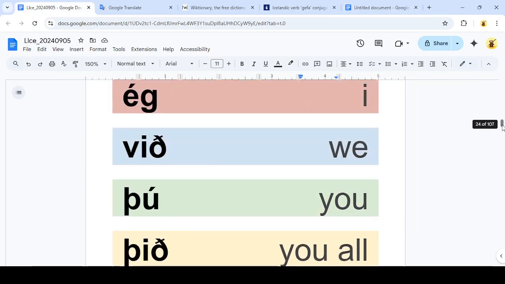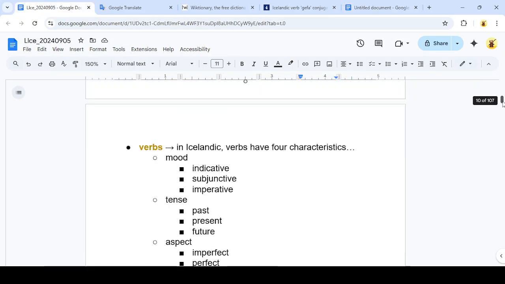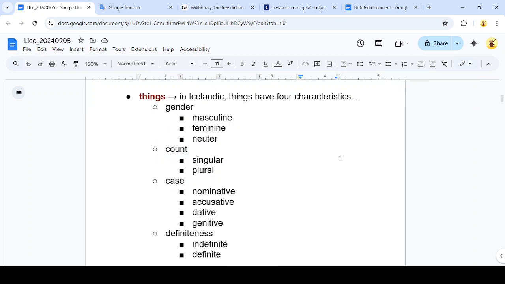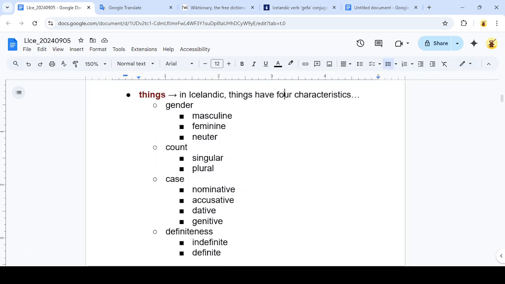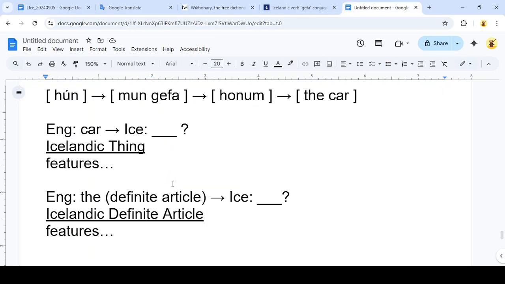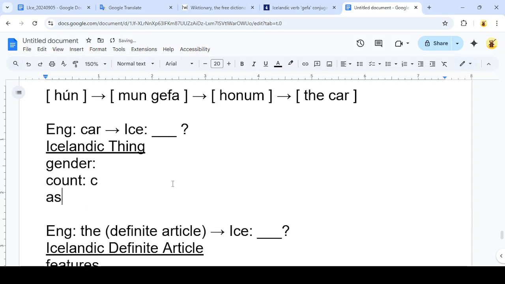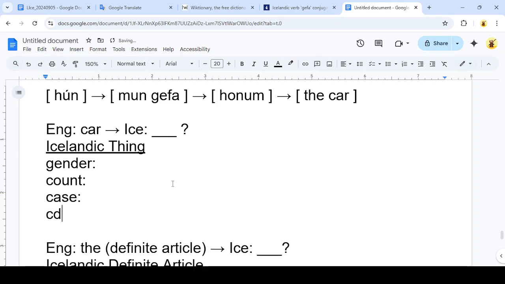So let's look at the Icelandic things. In Icelandic, things have 4 characteristics. They've got gender, they've got count, they've got case, and they've got definiteness. So I'm going to write those features here: gender, count, case, and definiteness.